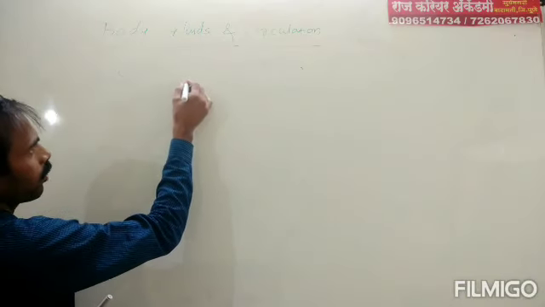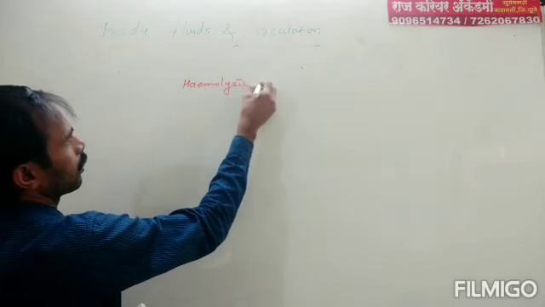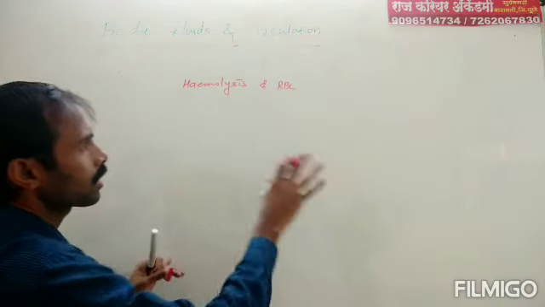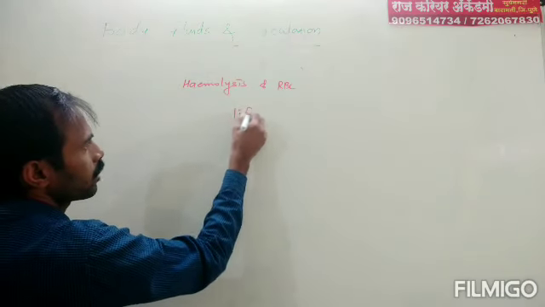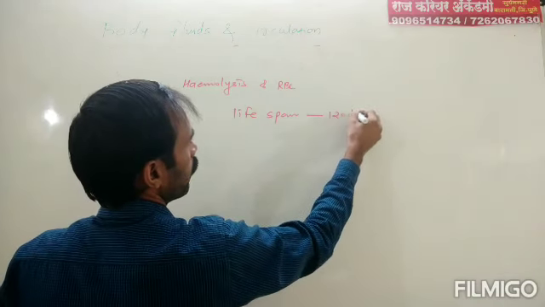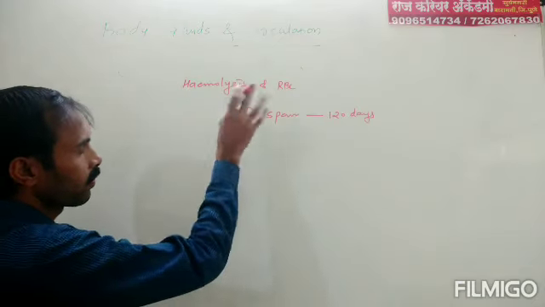What happens when hemolysis of RBC occurs? Hemolysis means breaking down or destruction of RBC. We have seen that the lifespan of RBC is 120 days. After 120 days, RBC dies.